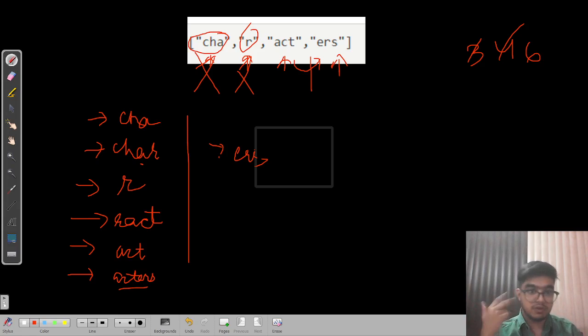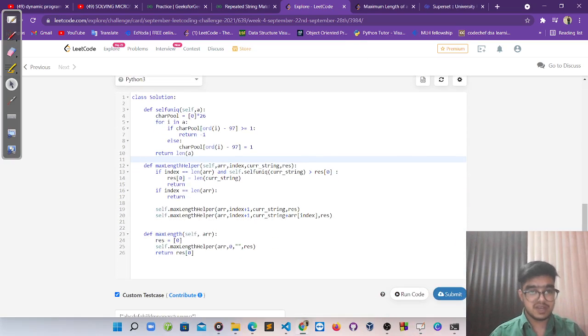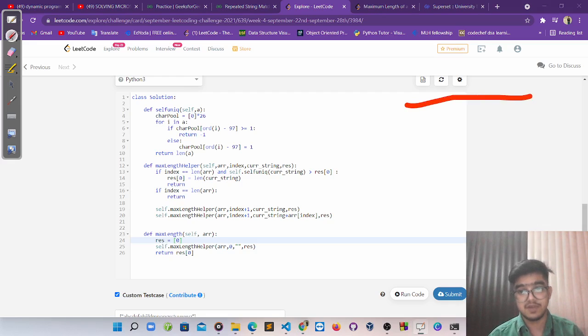Okay, so now let's jump into the code part. I think there is more clarity from the code, so let's go there. So this is the code, and the code is very easy. Start from there. We simply create an array, and this array holds the maximum length of the string that we have to return. Initially it has 0 because we don't have our answer yet. And as you know, there is branching type stuff, like this is the string we have, so we can go there and we can go there, right?